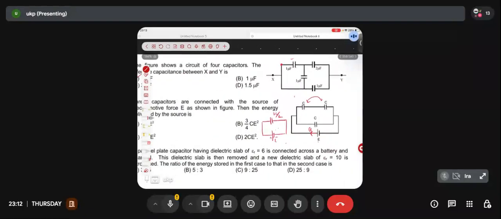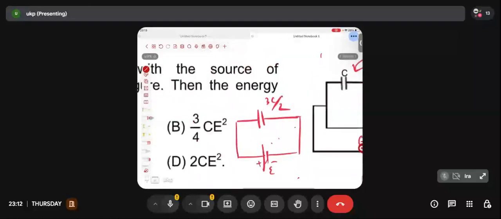Yes or no? Clear? Brothers and sisters, what is the potential difference across this capacitor? E. So what will be the charge on the positive plate? Capacitance into potential difference across the capacitor. What is the potential difference across the capacitor? Same E. So how much will be the charge on the positive plate?